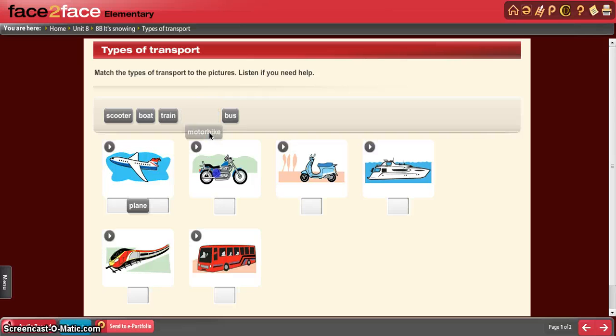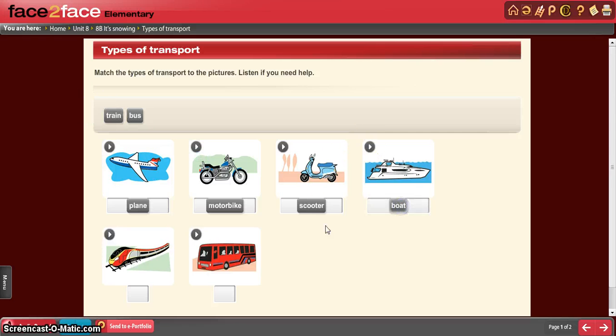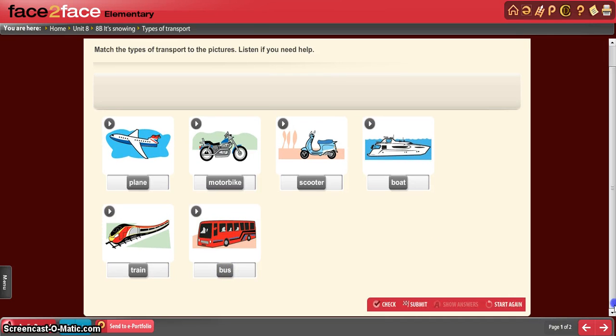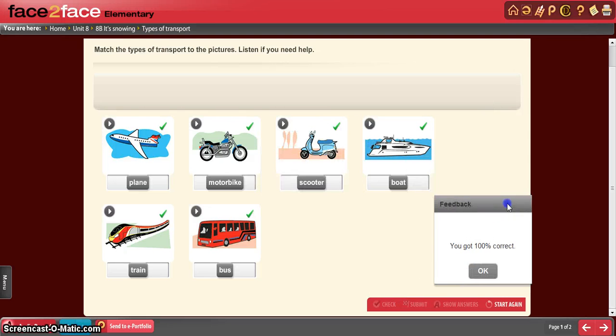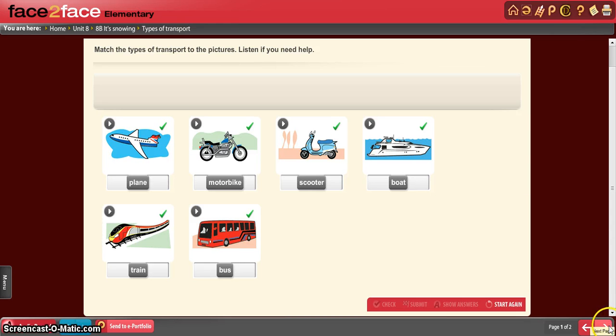Motorbike. Scooter. A boat. The next one is train. And the last one is bus. Okay. So we match, check, get the feedback. So we got this right. Do the same. Okay. So we're going to do the next one.